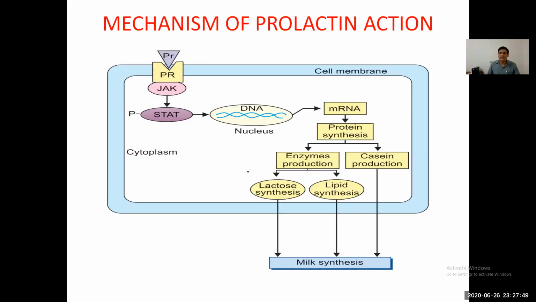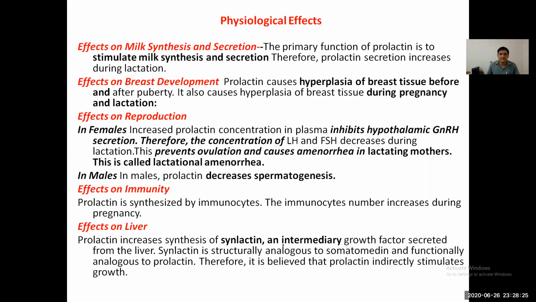What is the mechanism of action? Similar to growth hormone, prolactin attaches to the prolactin receptor, causing dimerization, and through the JAK-STAT signal pathway it acts on DNA and mRNA. Protein synthesis occurs: transcription makes mRNA, and translation makes protein. These proteins go outside the cell and help in different physiological functions and produce milk synthesis.